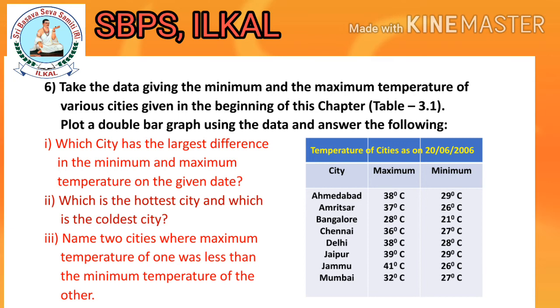Let's see. First question. Which city has the largest difference in the minimum and maximum temperature on the given date? Second one. Which is the hottest city and which is the coldest city? Third question. Name 2 cities where the maximum temperature of one was less than the minimum temperature of the other.